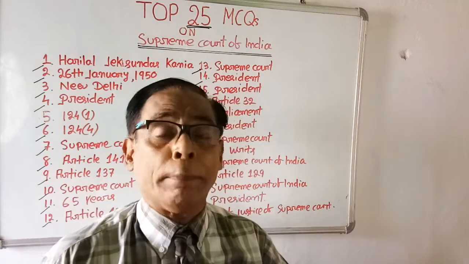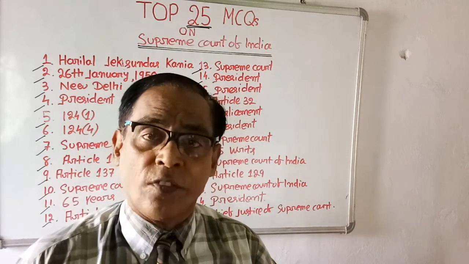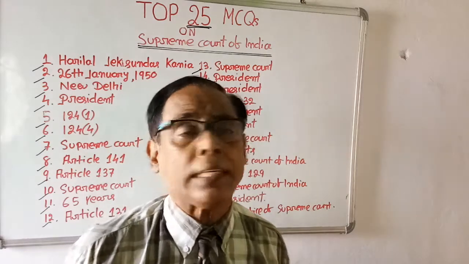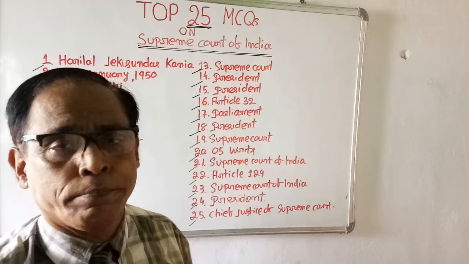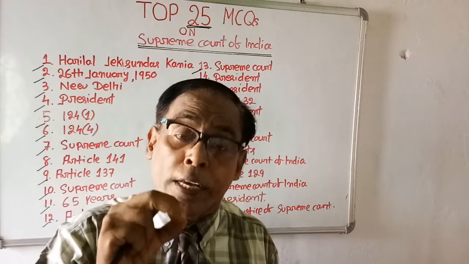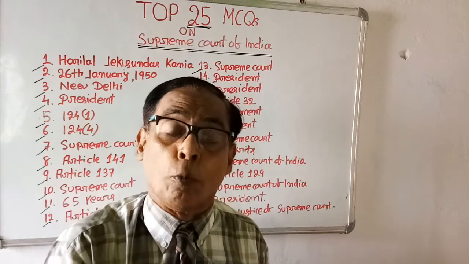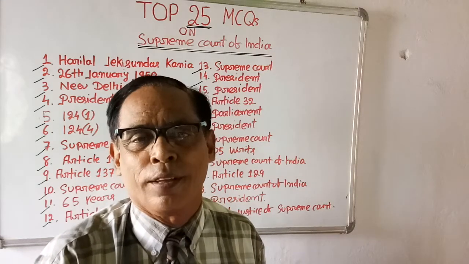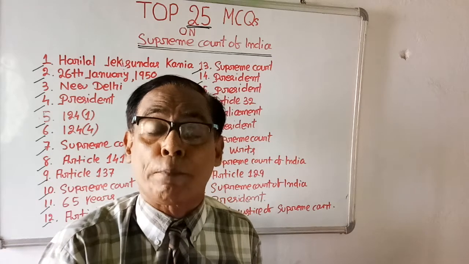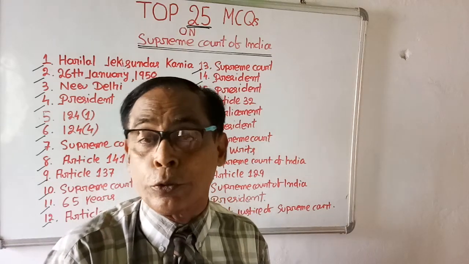Options are Prime Minister, Attorney General of India, Vice President of India and President of India. Right answer is 15, President of India. A judge must be a distinguished jurist in the opinion of the President. So out of 25 questions, we have already solved 15 multiple choice questions.